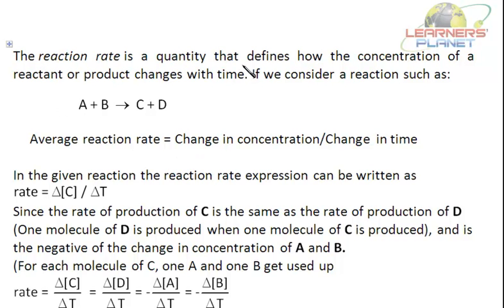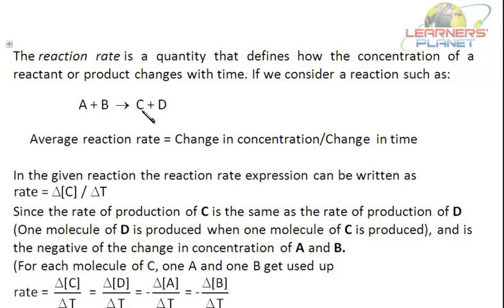The reaction rate is a quantity that defines how the concentration of reactant or product changes with time. Now let's consider this general reaction: A plus B gives C plus D. Now what is the average rate of reaction equal to? It is the change in concentration upon the change in time. So here I can also write it as minus delta A by delta t, minus delta B by delta t, plus delta C by delta t, and plus delta D by delta t. Plus is the sign over there.